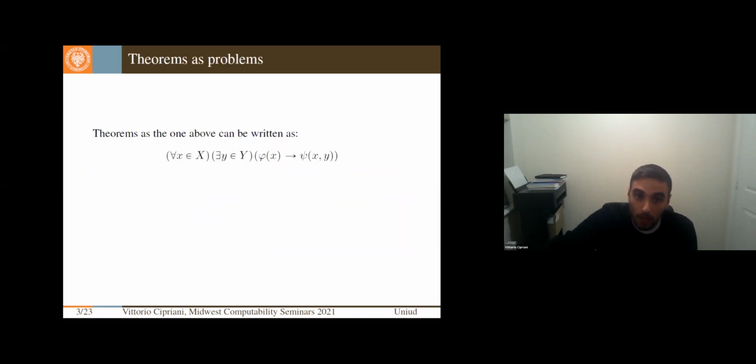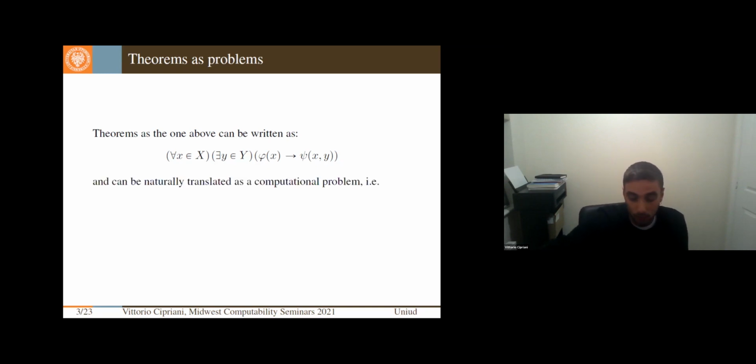Now, we know that many times theorems come in a Pi^1_2 form, namely something like: for all X, if some property phi of X holds, then there exists a Y such that the property psi of X, Y holds.